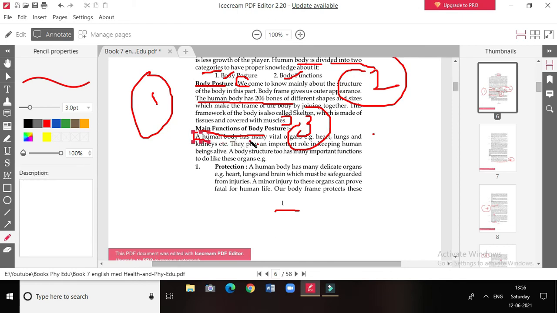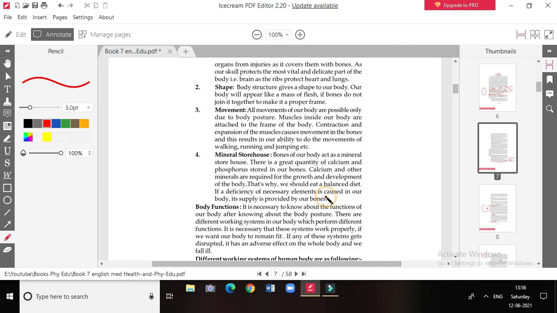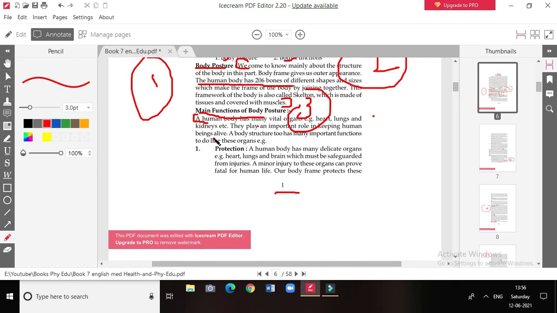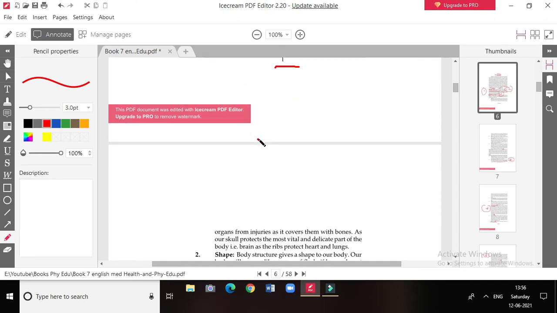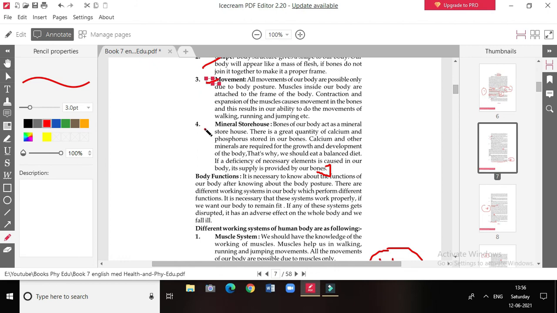A human body has, from here to here, this is the fourth point. So the main functions of the body are protection, shape, movements, and storehouse. So this is your seventh question's answer.